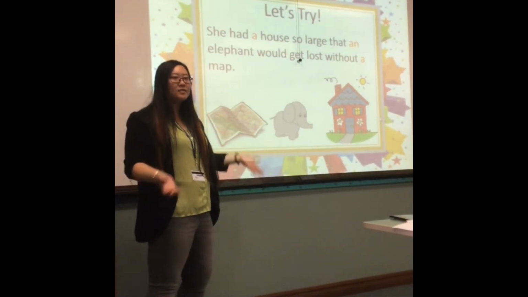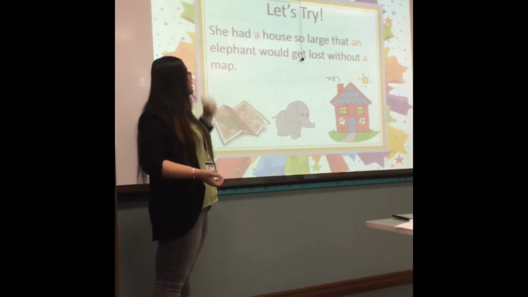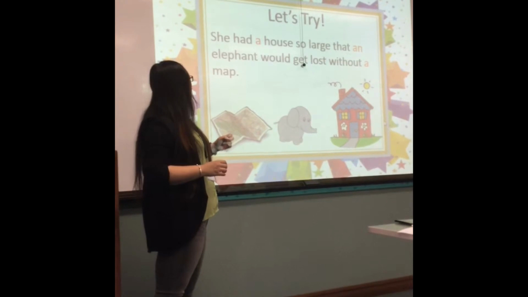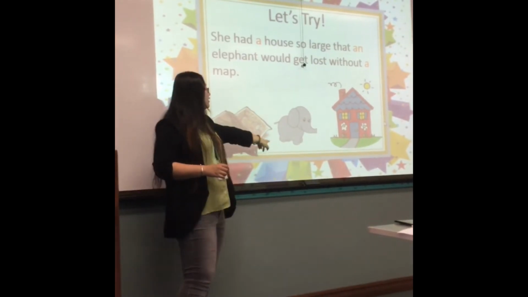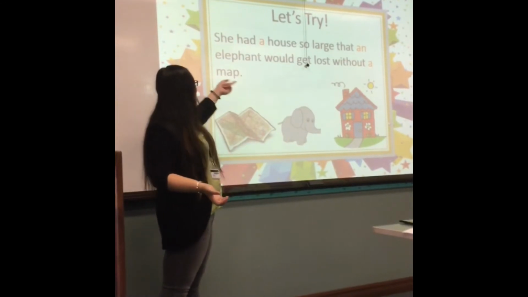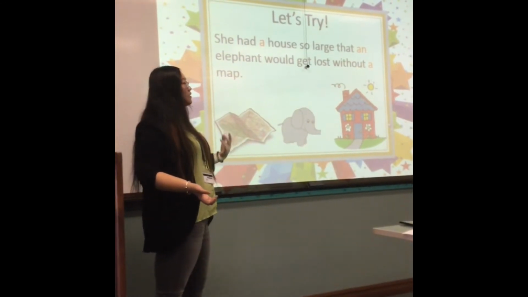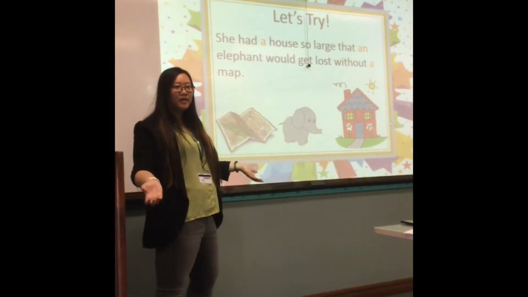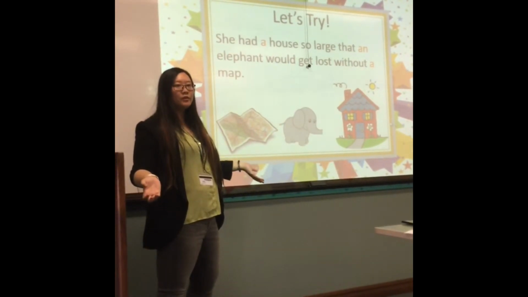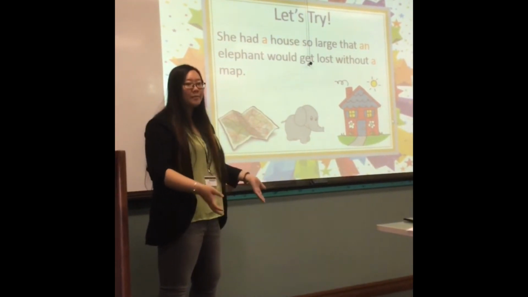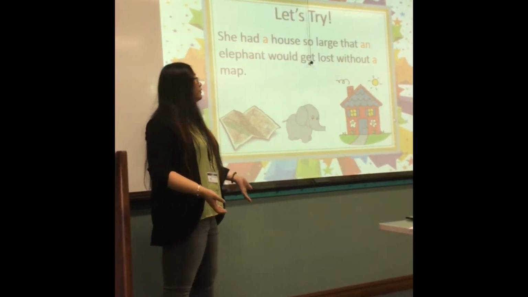But this one, they just pick one house, right? And it's so large that the elephant, only one elephant, I don't know which elephant, would get lost without a map. You can pick a map from another place, any map you can pick. So you didn't tell us which map you prefer to use.